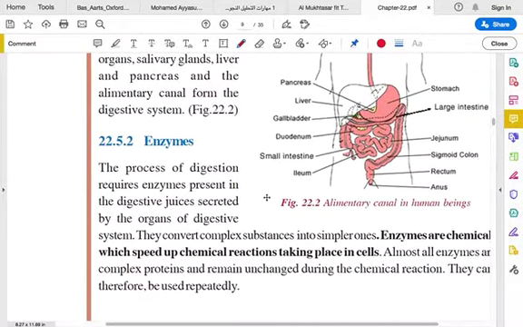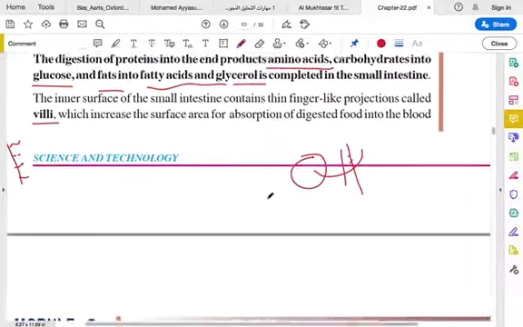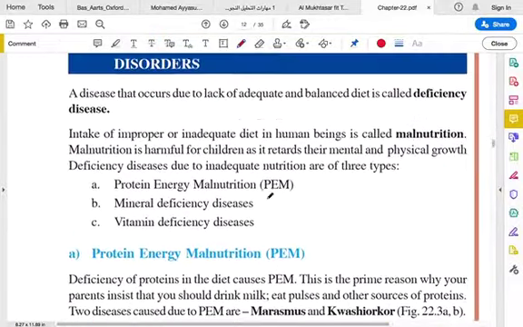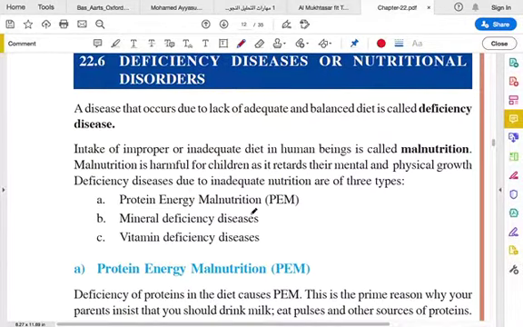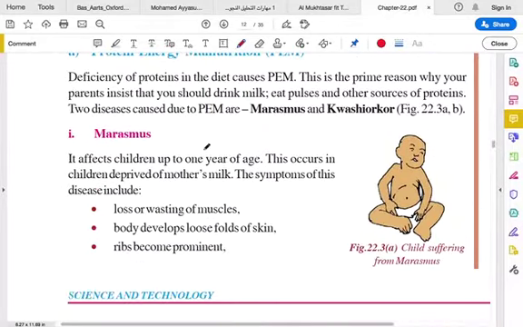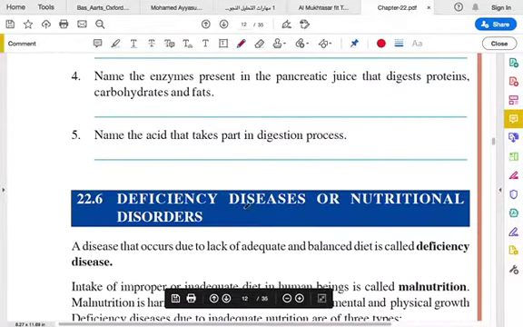In the next class we will see about some diseases that are because of some deficiency. What will happen if there is a deficiency of protein in our body? Some diseases will come. Okay, we will see in the next class.